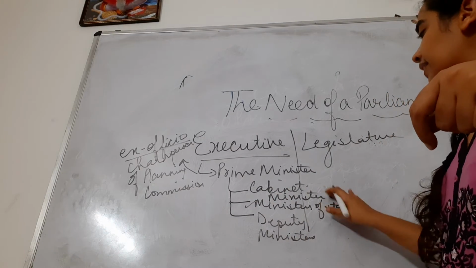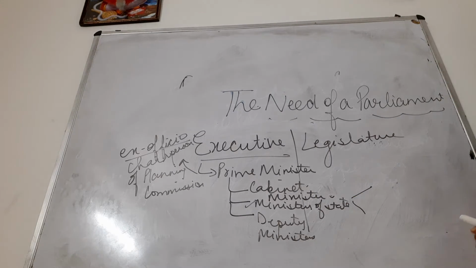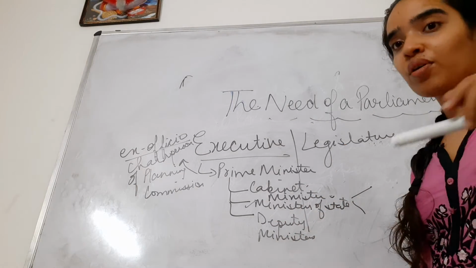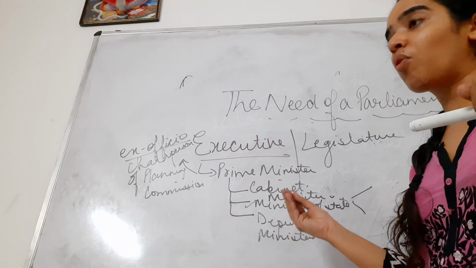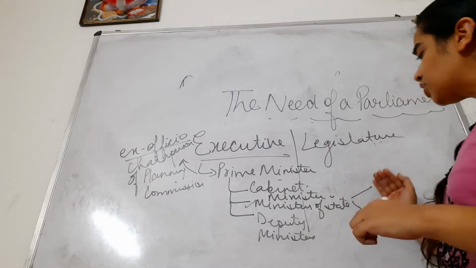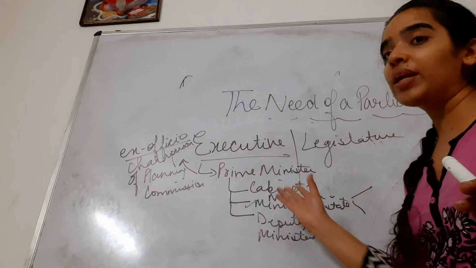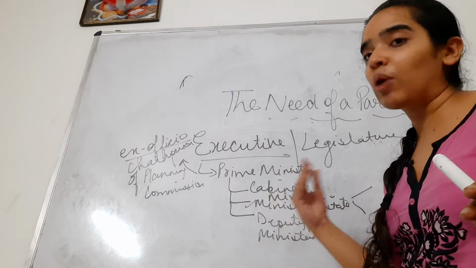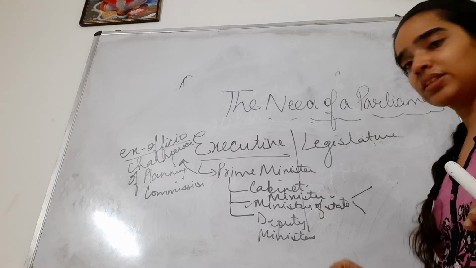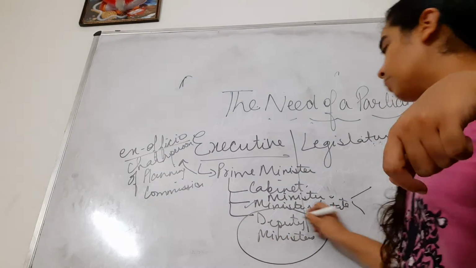Now Ministers of State can be of two types, with independent charge and without independent charge. If the Minister of State is with independent charge, then of course the minister will attend all the meetings of the parliament and is very important. If Minister of State is without independent charge, then the cabinet minister will attend all the meetings. Minister of State without independent charge will not attend all the meetings, but would help cabinet ministers. And to help ministers of state and cabinet ministers, we also have deputy ministers.